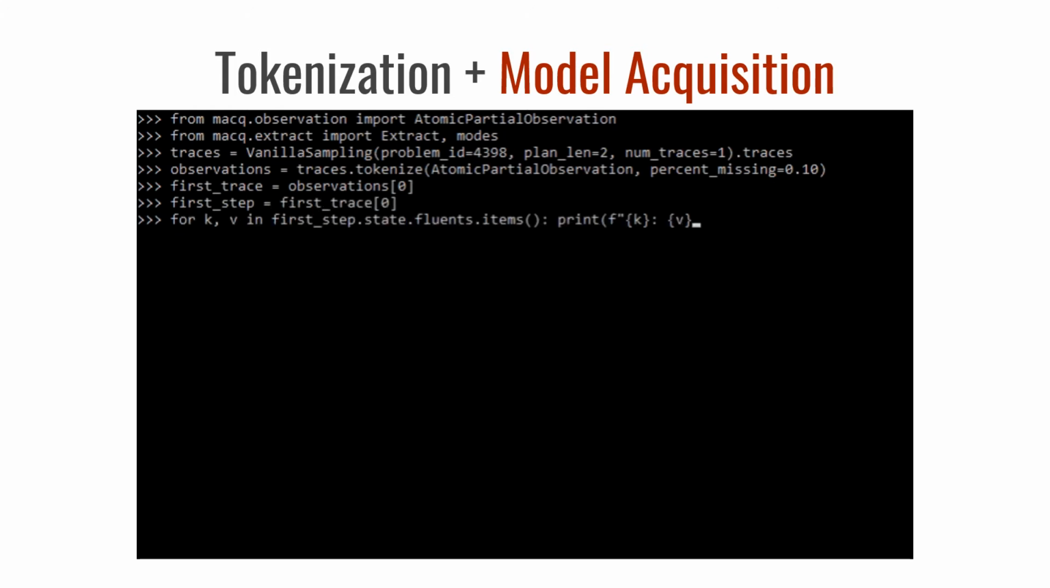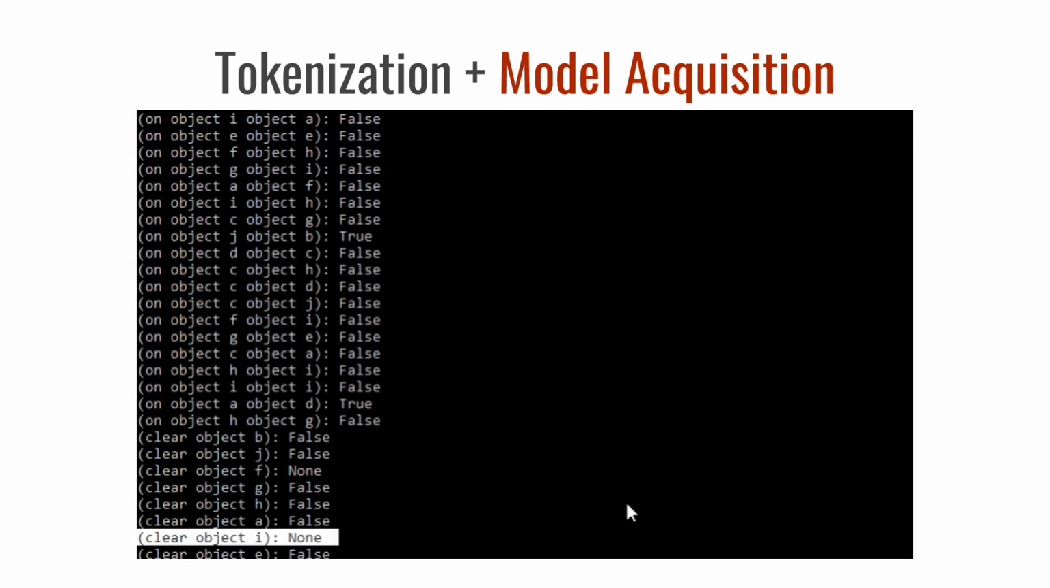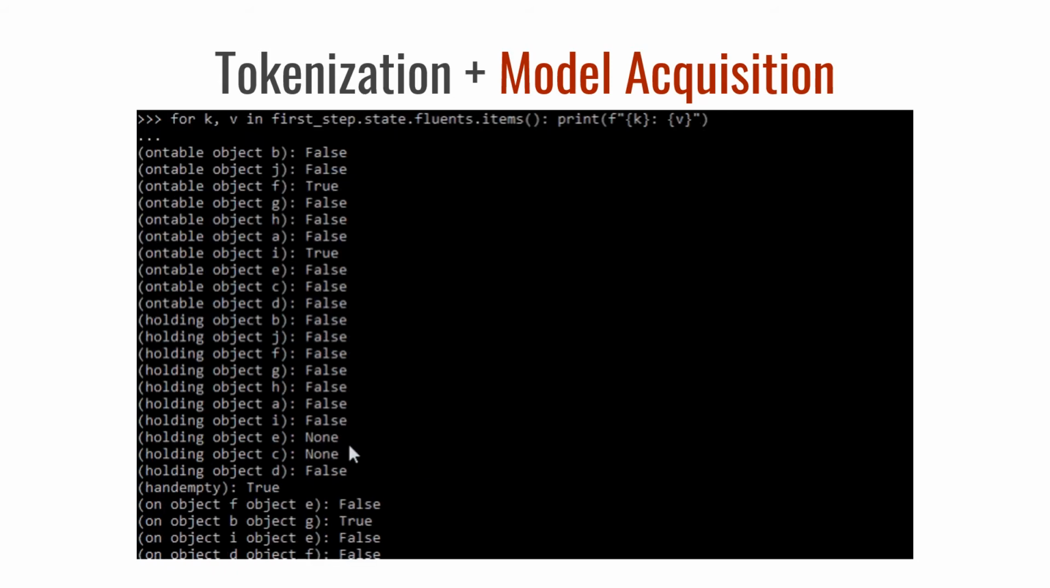If we take a look at the converted observation tokens, we can see that many of the steps have missing data. These missing fluents have been assigned None instead of True or False.